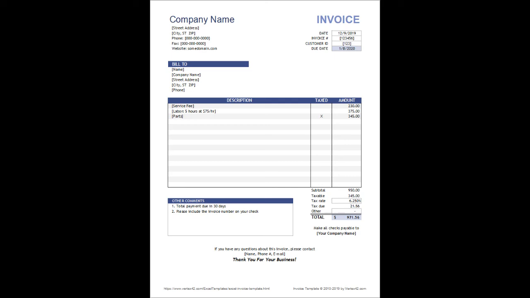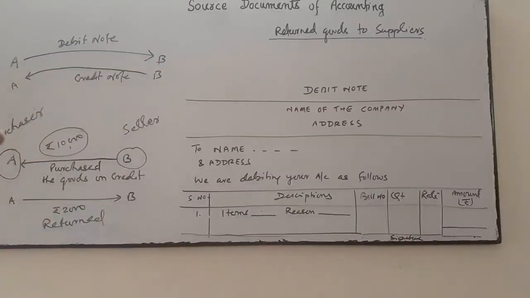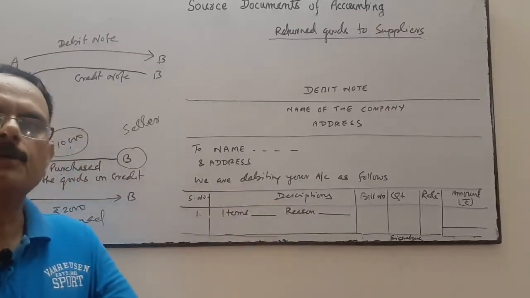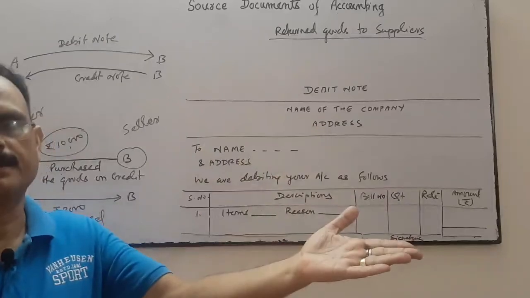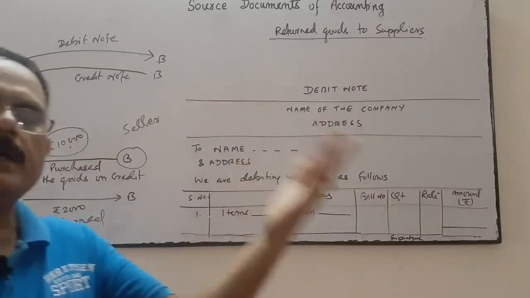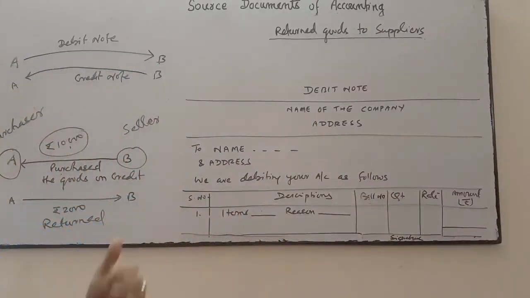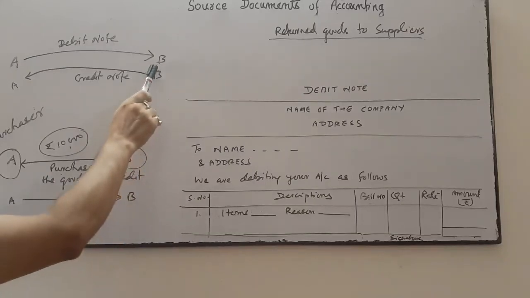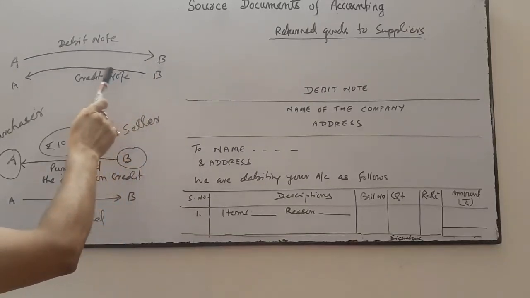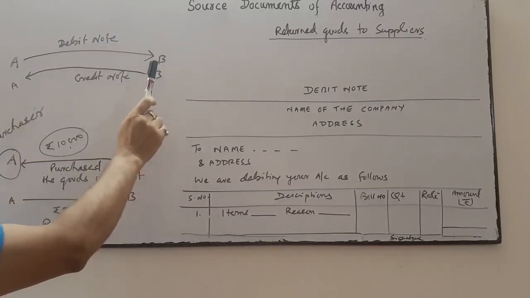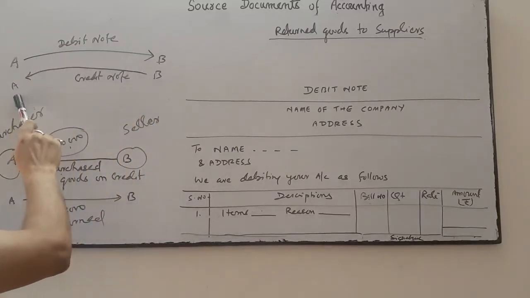So for your syllabus, the debit note is issued at the time of returning goods which were purchased on credit. At that time we issue a debit note; the original copy will be given to the seller and the duplicate copy will be retained by us. After receiving the debit note, B, the seller, will confirm by sending the credit note that your account is credited in my books of account. In B's books of account, A's account is credited.